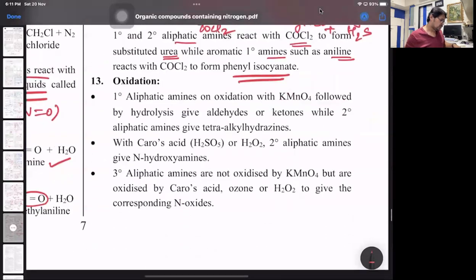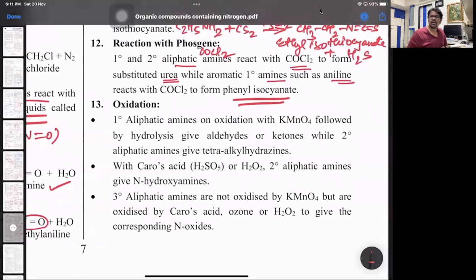Next is oxidation. This is also an extra part. What is that? 1 degree aliphatic amines on oxidation with KMnO4, followed by hydrolysis, give aldehydes or ketones. First one, important people. So you can convert a 1 degree aliphatic amine into an aldehyde or ketone.